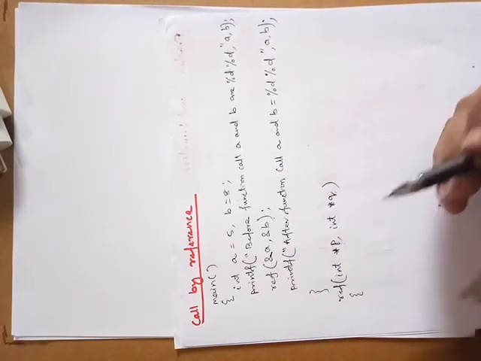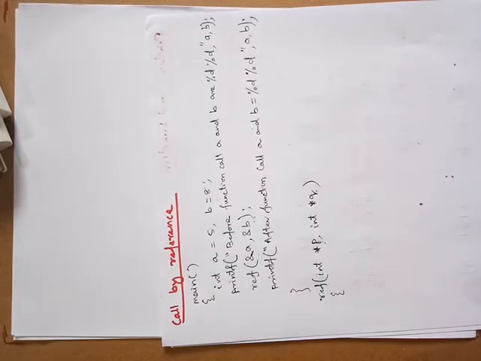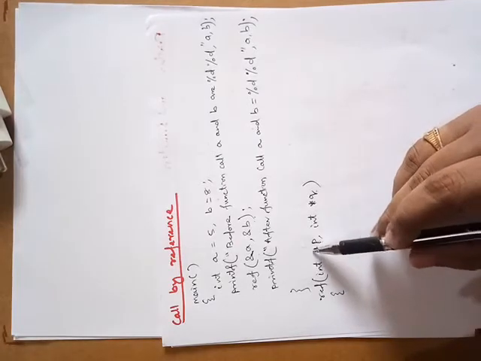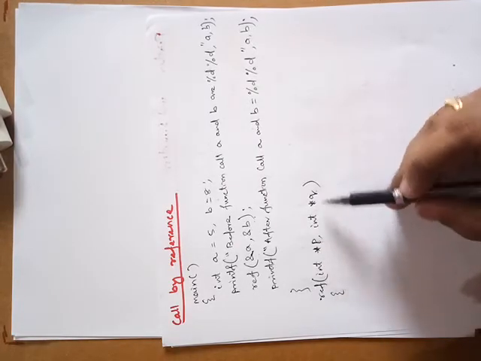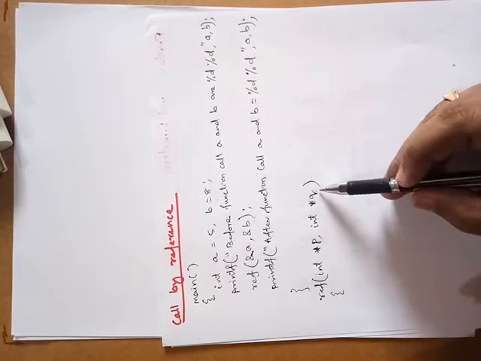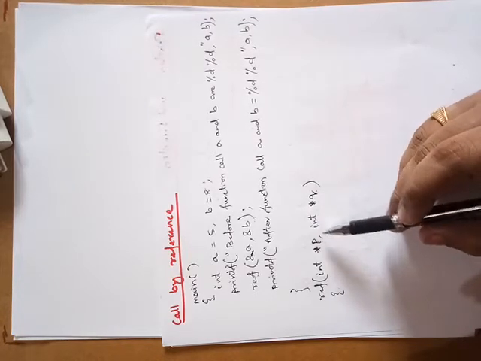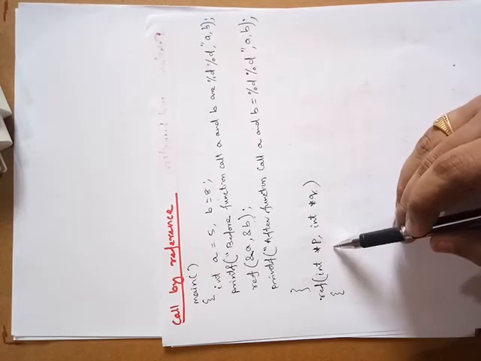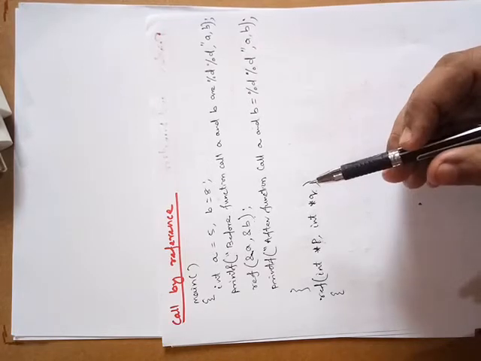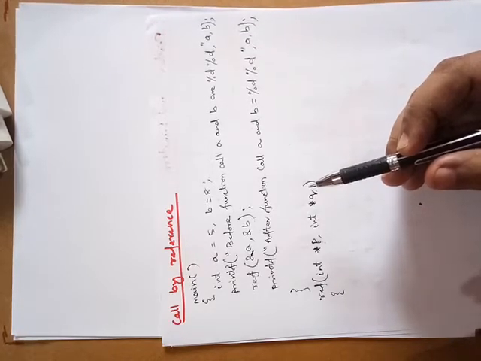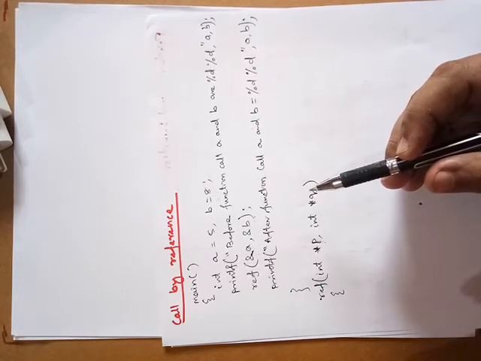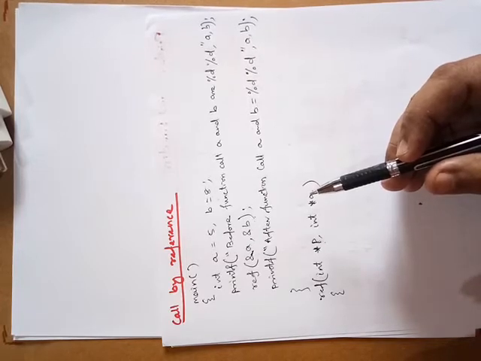Now we'll again use the same method and increment the values. How will that be done? Because p and q have been assigned the addresses, they can be accessed using the indirection operator.